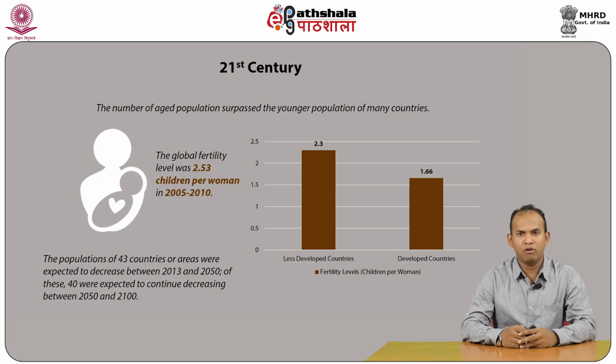The populations of 43 countries or areas were expected to decrease between 2013 and 2050. Of these, 40 were expected to continue decreasing between 2050 and 2100.